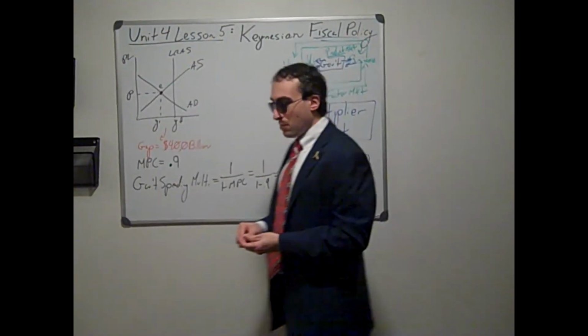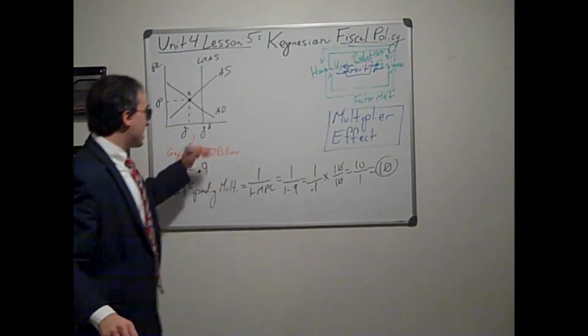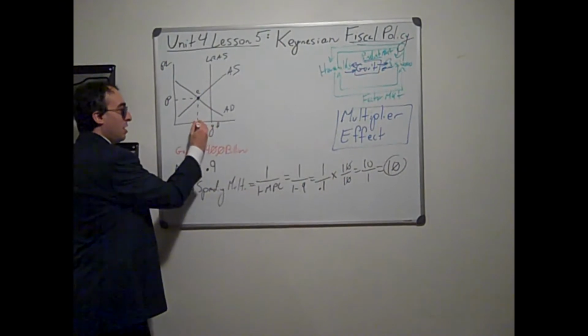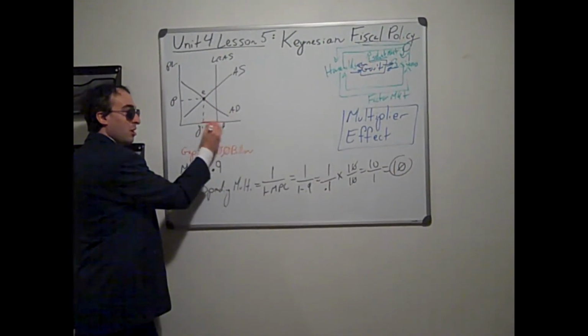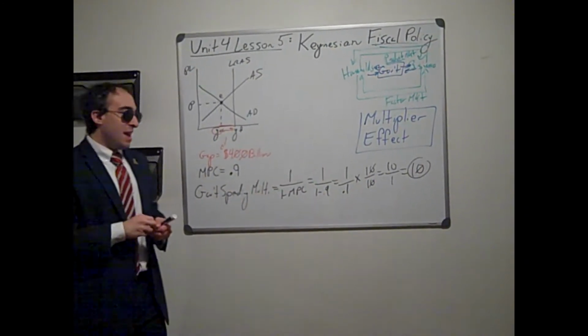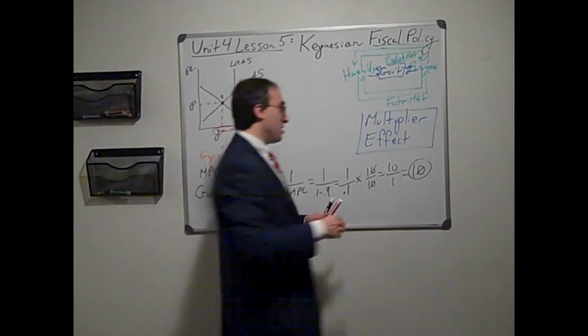That means we could take this gap of $400 billion below in total spending, below where we should be, from Y1 to YF, and divide it by the multiplier.